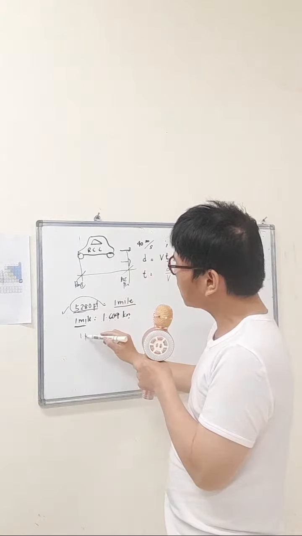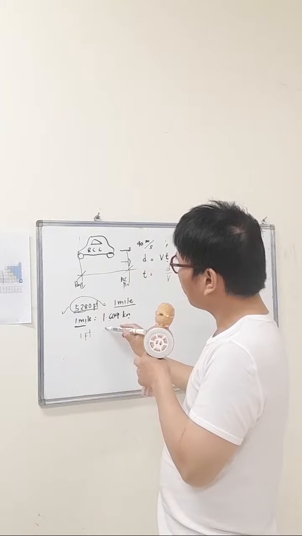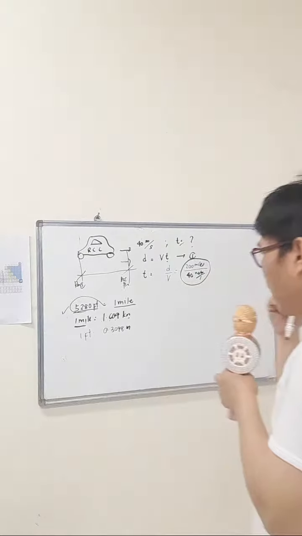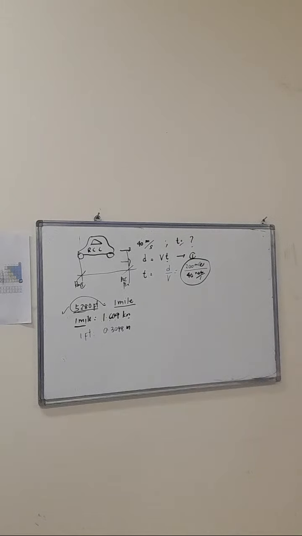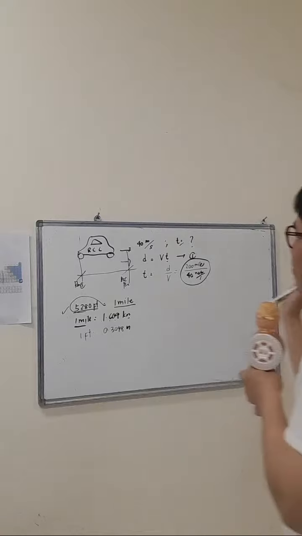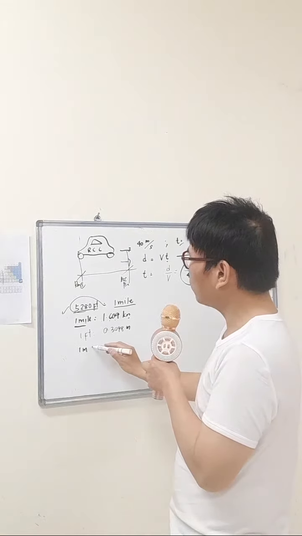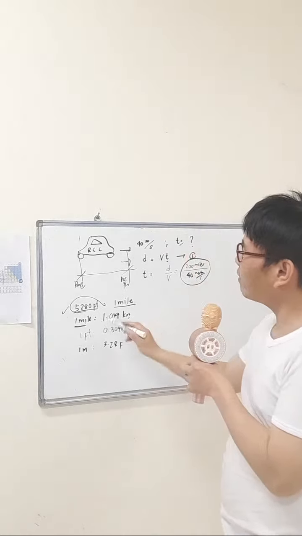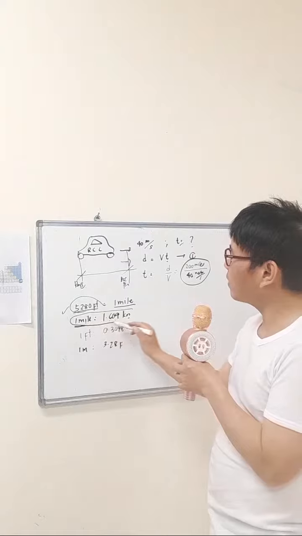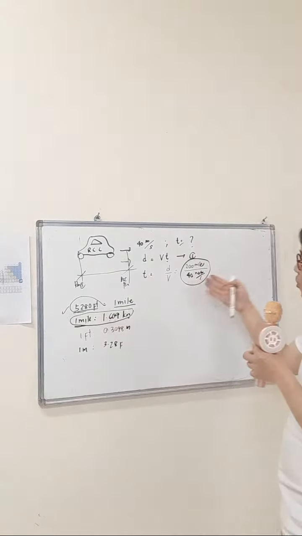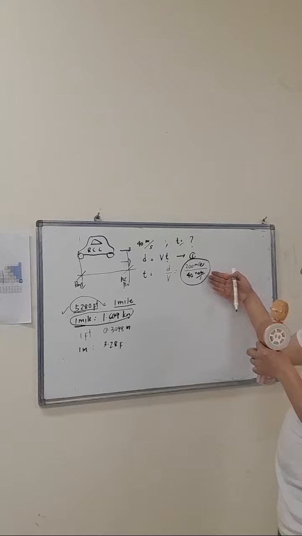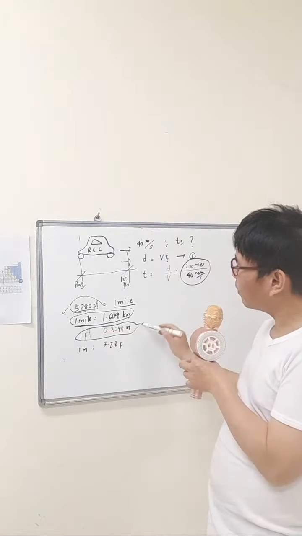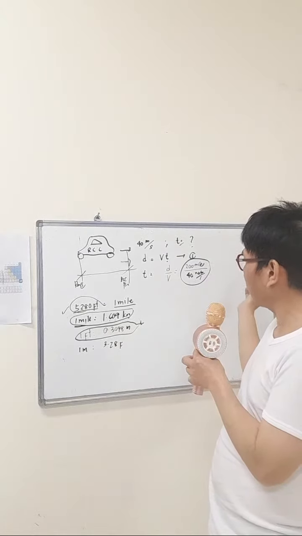So 1 foot is equal to 0.3048 meters. These are stock knowledge, guys. And then you'll see also, okay, 1 meter is equal to 3.28 feet. So if you forgot that 1 mile is equal to 1.609 kilometers, which is your direct conversion here, because miles to kilometers later on, go with the feet so that you can go to meters, then from meters go to kilometers, like that.